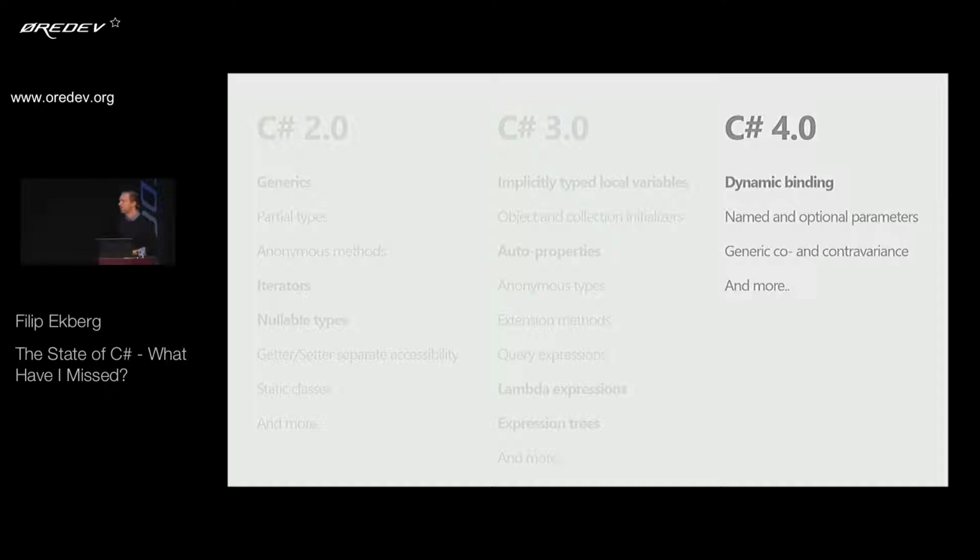Now, if we look at C# 4, we don't have so many features added here. They did add the dynamic language runtime, and with that, they added the dynamic bindings, which means that we could do things like IronPython and IronRuby and introduce all these different dynamic programming languages into C#. I'm not saying that's a good idea, but they did add that to the language to make it possible for us to more easily write extensions and write scripting inside our applications.